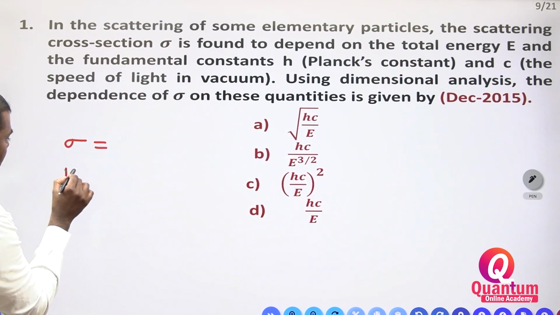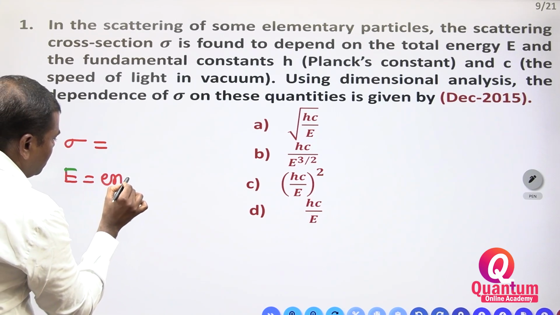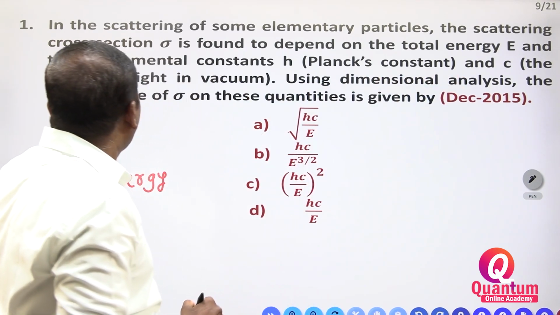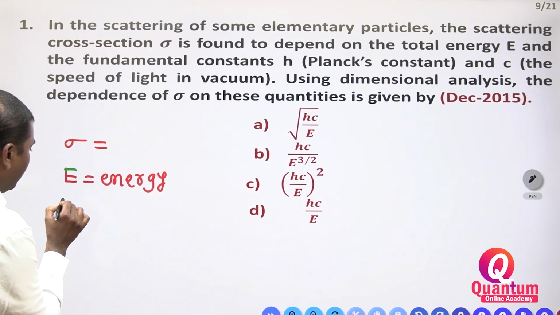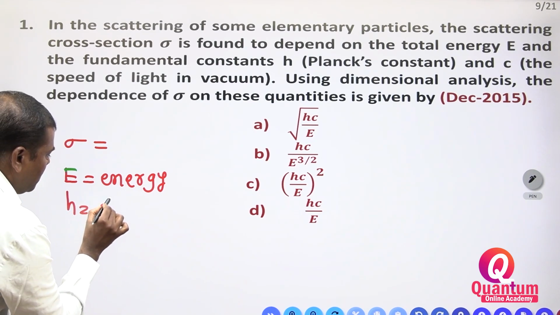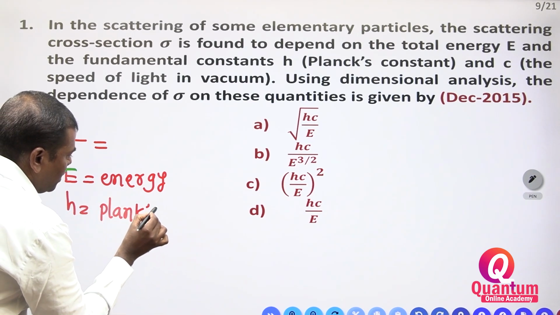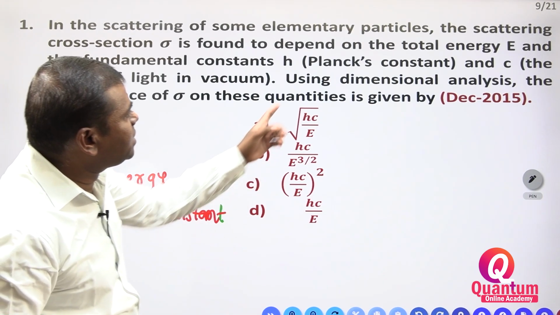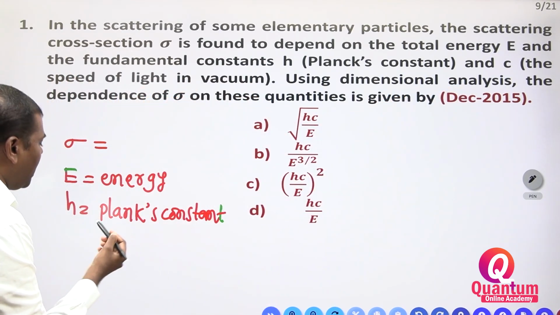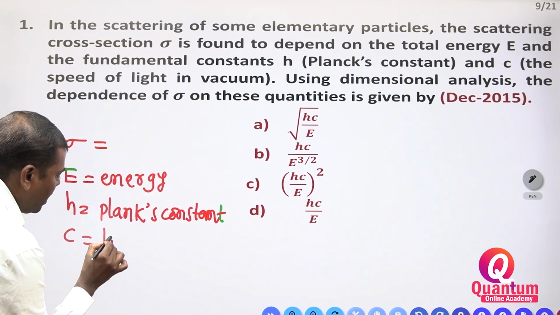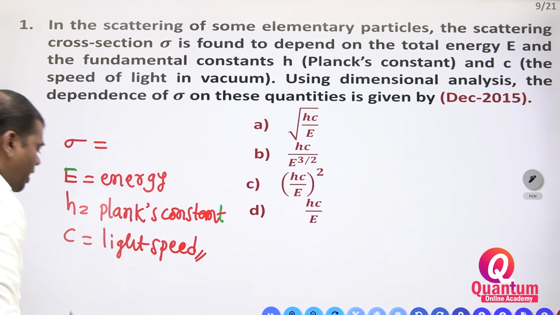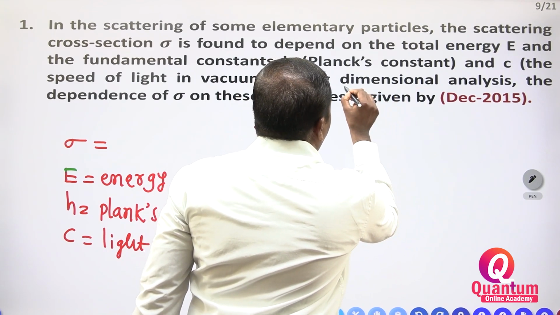E is the energy, right? Next, the fundamental constant h. h is the Planck constant. And c is the speed of light in vacuum. c is the light speed, in vacuum. What are they asking? Using dimensional analysis.